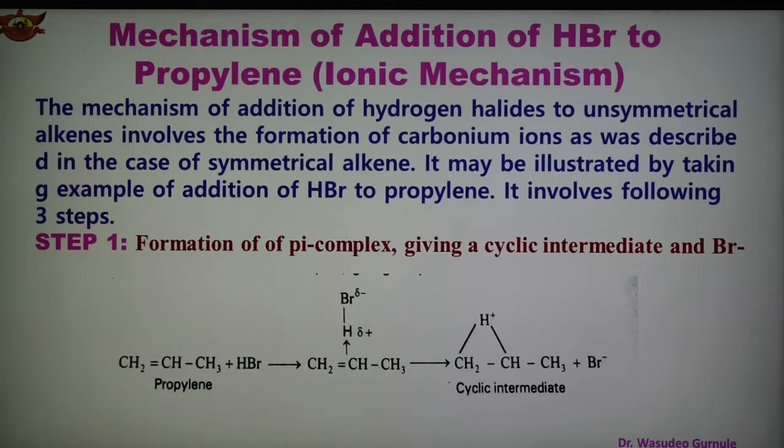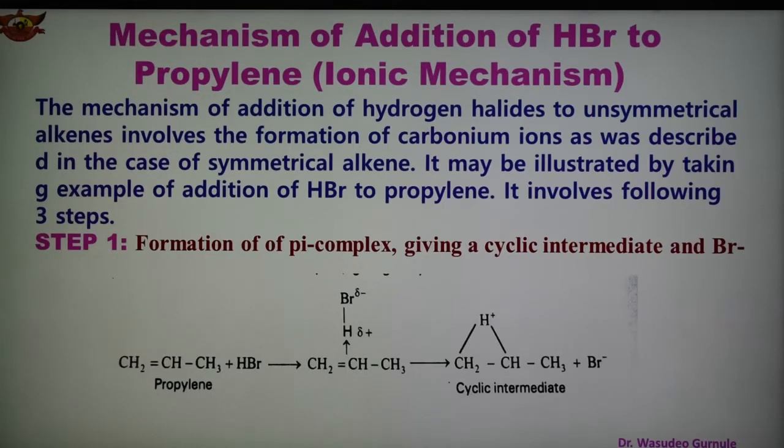This mechanism of the addition of hydrogen halide to the unsymmetrical alkene involves the formation of carbonium ion, and it may also be shown by the example of addition of HBr to propylene, and this mechanism consists of 3 steps.